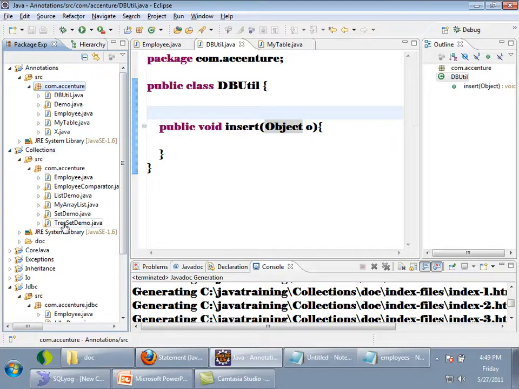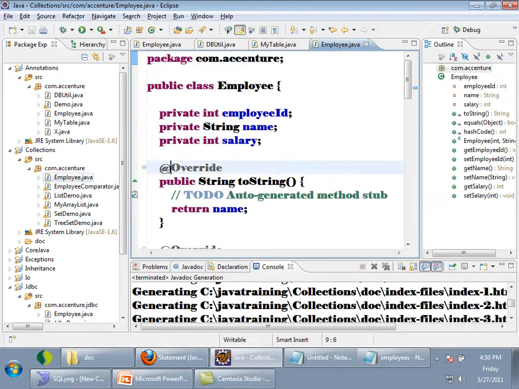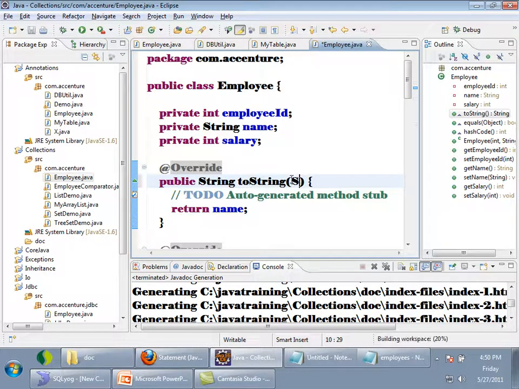Yeah, okay, I'll show you. Employee, is it not an annotation starting with that? This is the override annotation. What does it mean? Is it making any sense to the compiler? See, suppose I have the override annotation here, and I change the signature. During overriding, the method signature should be the same or not? So if I change the signature to take, say, String, yes.